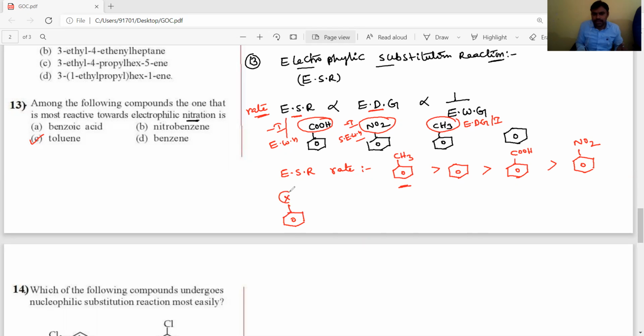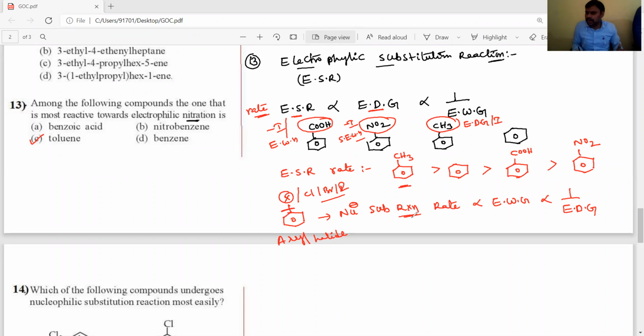Their nucleophilic substitution reaction rate is directly proportional to electron withdrawing groups and inversely proportional to electron donating groups. For aryl halides, halogen X means chlorine, bromine or iodine.